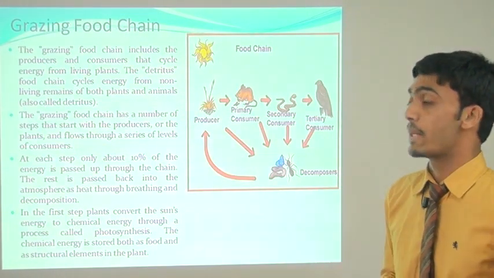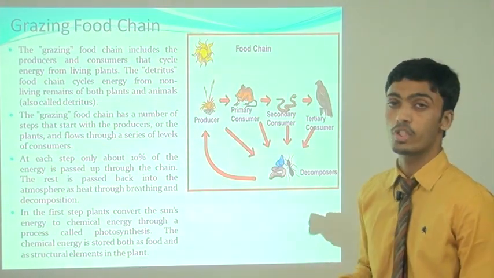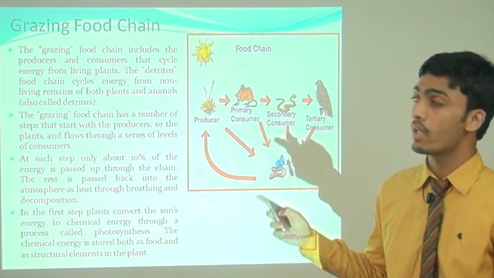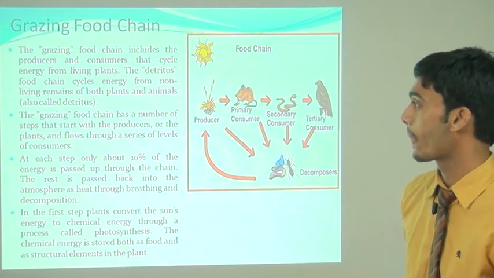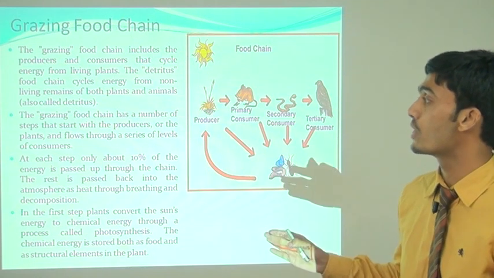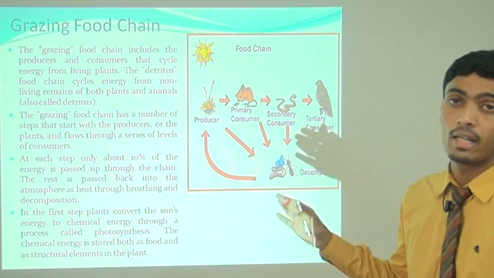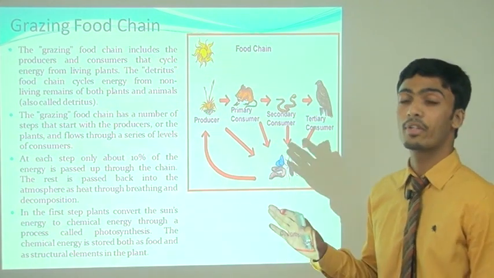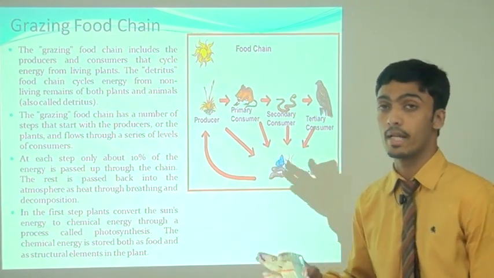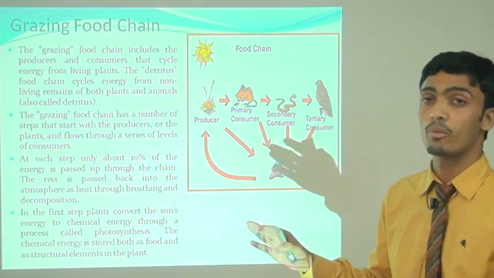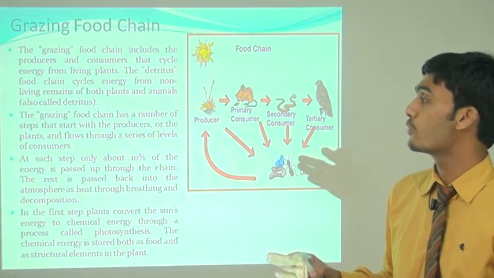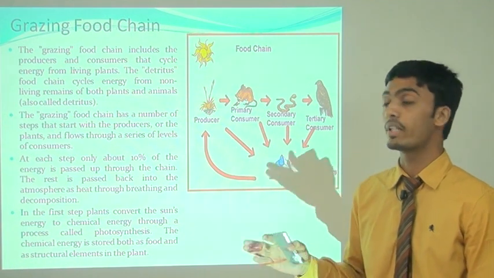Types of food chain. There are mainly two types of food chain: grazing food chain and detritus food chain. First, we study grazing food chain. What is grazing food chain? The grazing food chain includes the producers and consumers, and they cycle energy from living plants. The main difference between grazing food chain and detritus food chain is that the grazing food chain starts from living things, while the detritus food chain cycles energy from non-living things.